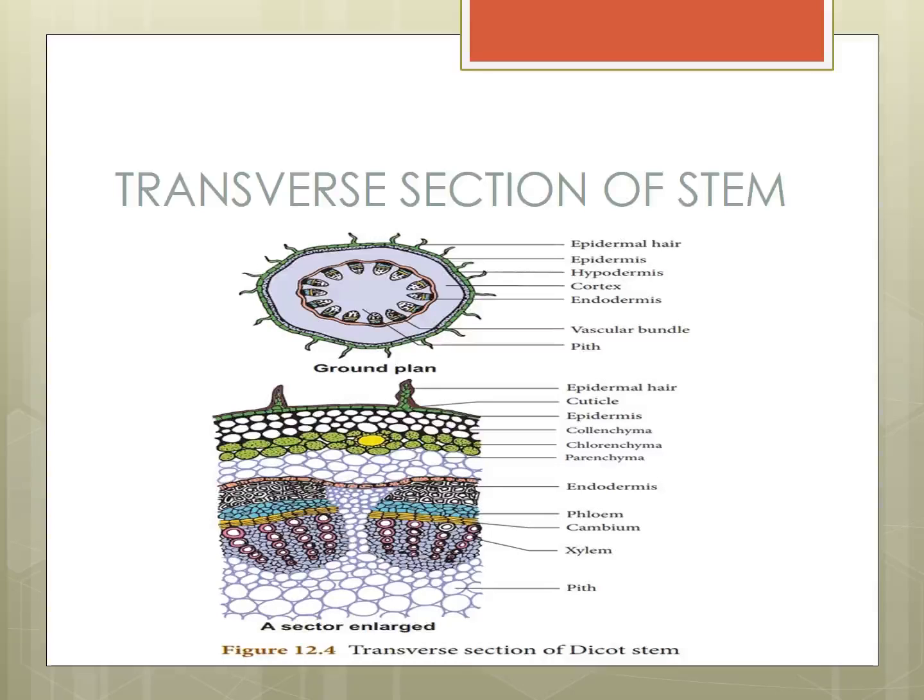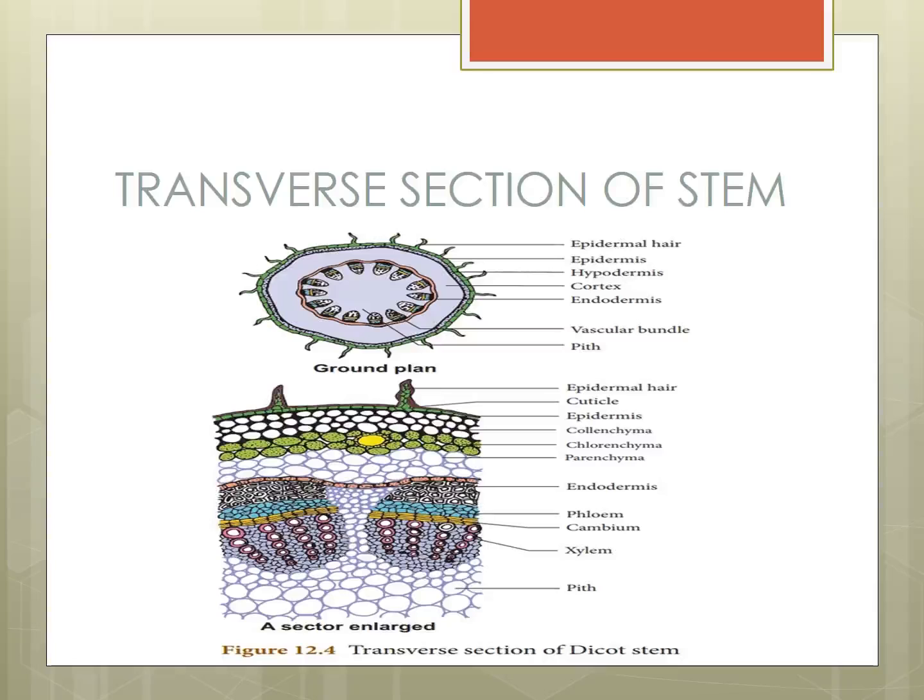Now we will see the parts: where is epidermis, where is phloem, where is xylem, where is collenchyma, parenchyma. That one we will see. We will only see the parts now, and study about this picture next day. Now we will see the picture only. First, up, epidermal hair. Epidermis. We studied epidermis, hypodermis, cortex. See the place, cortex.